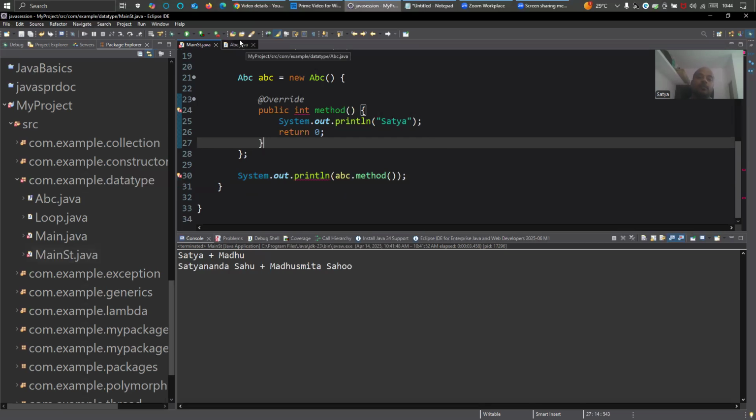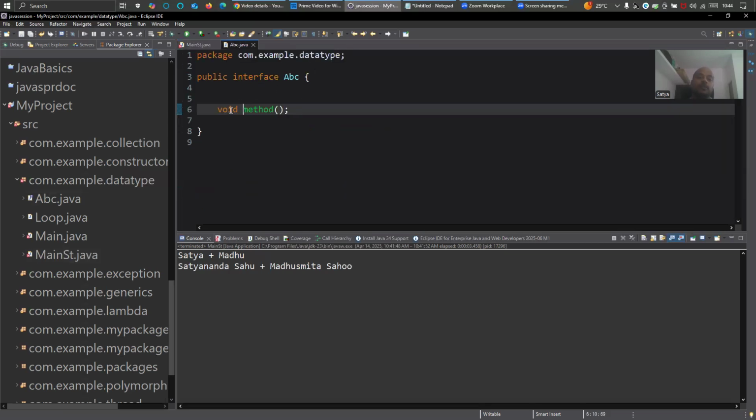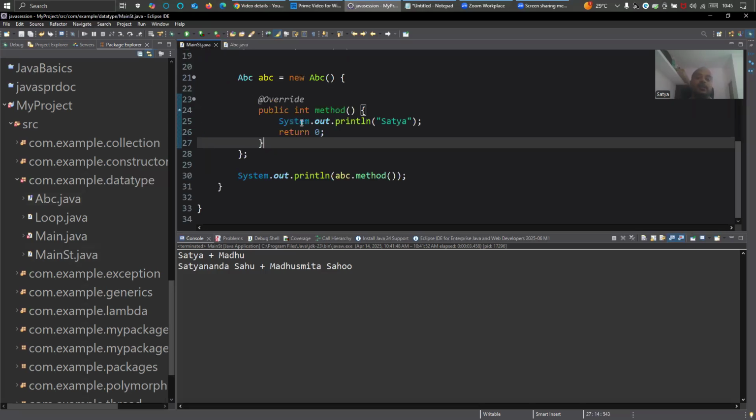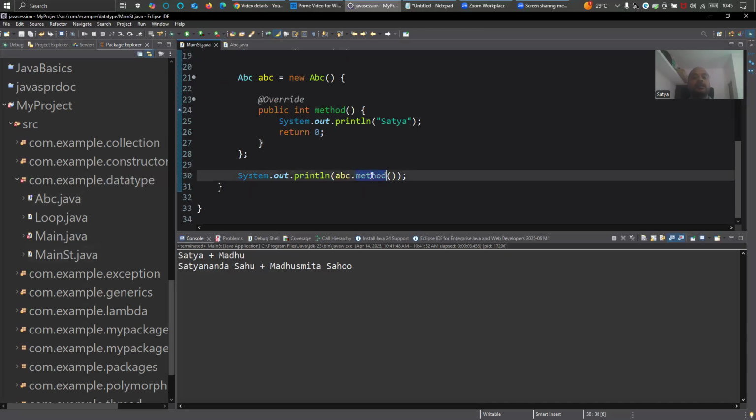Fine. So now let's change here. It is written void. That's why it is showing error. So let's make it int. Right? By default, the method declaration of an interface is public abstract. So you need to define public or abstract, that can be understood by the compiler. So see, this error is gone.